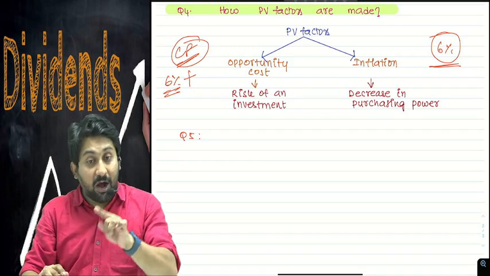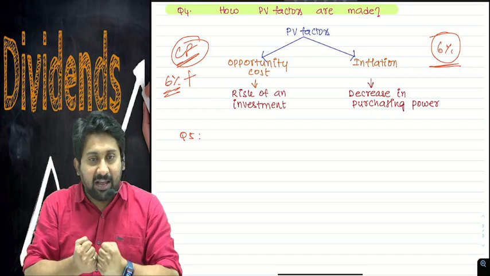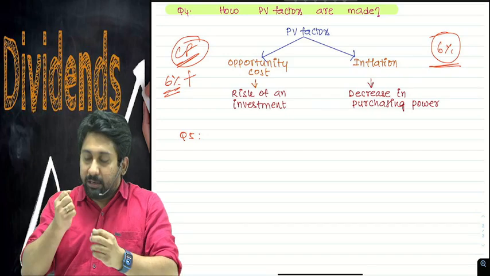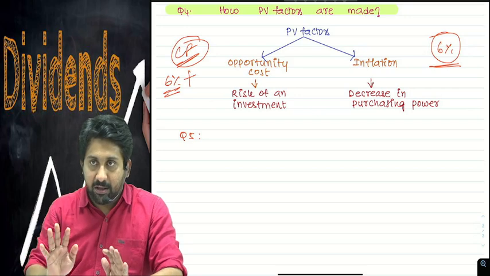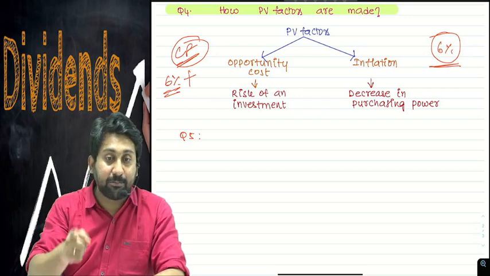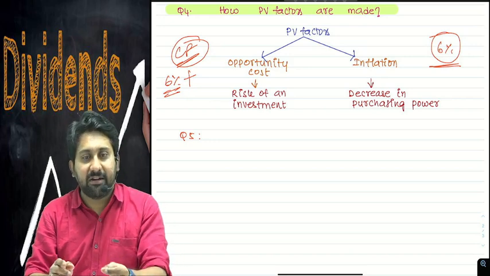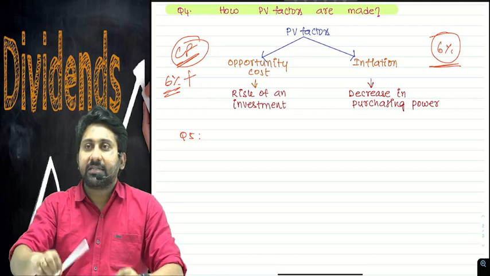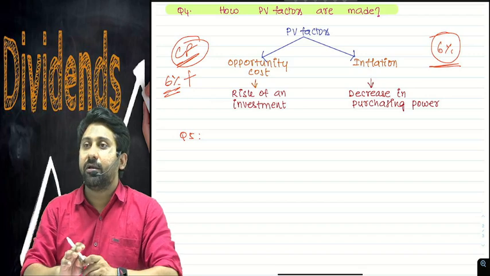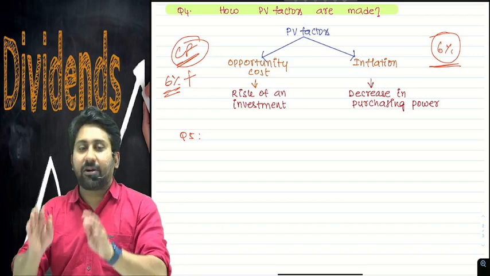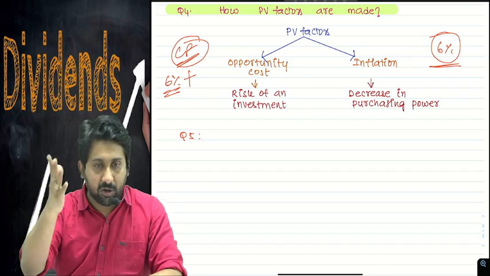That means after 1 year when you get back your money, if they give only 1 lakh back to you, what is the problem? Prices of a product which is 1 lakh today will not be 1 lakh after 1 year. It will be more than 1 lakh because India is subjected to inflation. Double-digit inflation in reality. For example's sake, I will take 8%. Say, for example, the inflation rate in India is 8%. It means a product which is available at 1 lakh today will not be available at the same 1 lakh after 1 year. It will go to 1 lakh 8,000, for example.